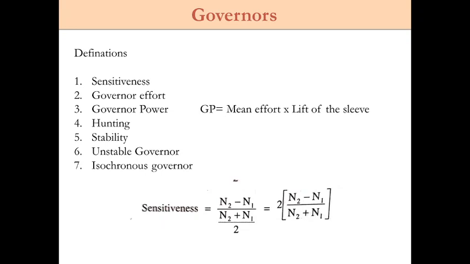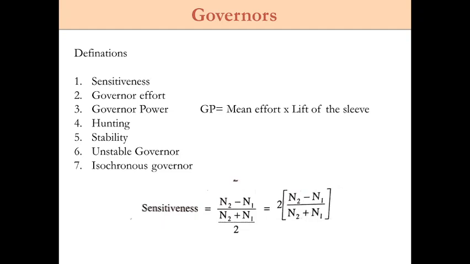Then the fifth one is stability. A governor is said to be stable when for each speed within the working range, the ball weights occupy a definite specified position.